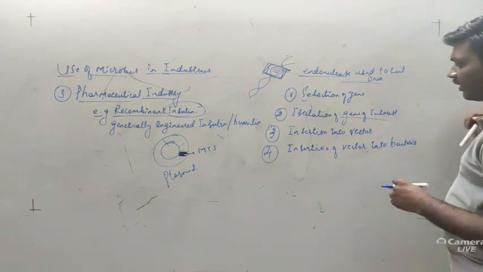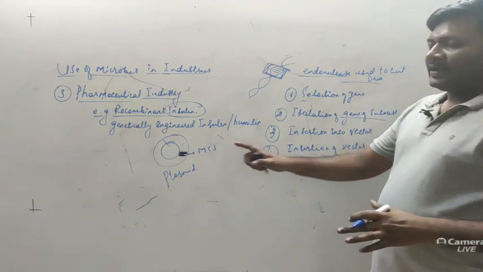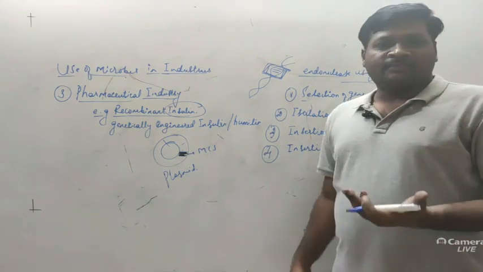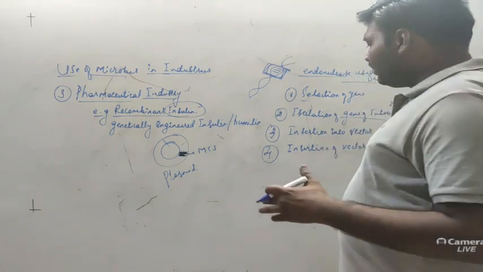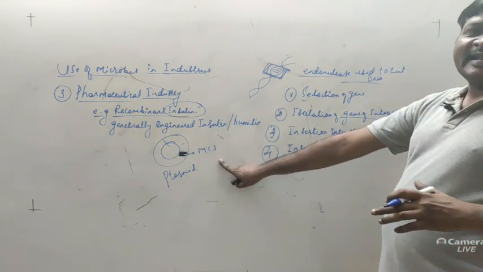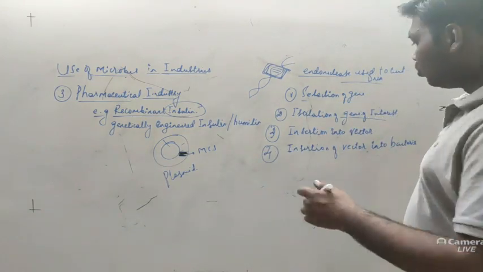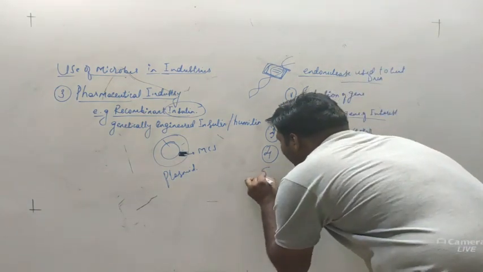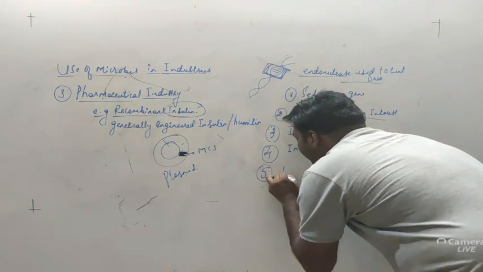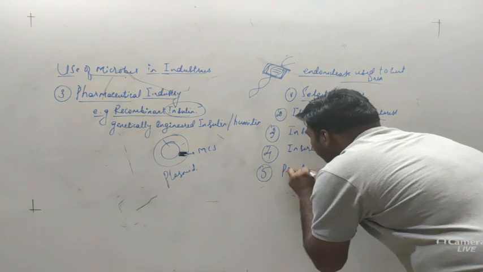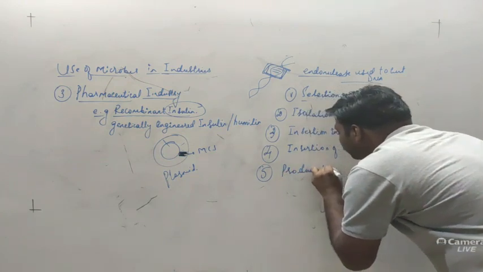After insertion of that plasmid into bacteria, it will multiply, and after multiplication, it will produce the desirable product. So the fifth step is product formation.